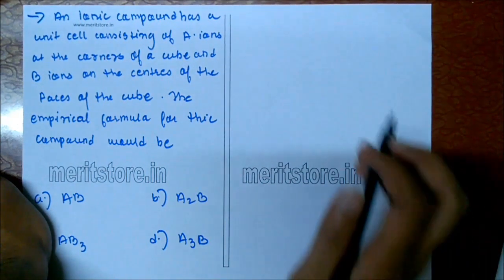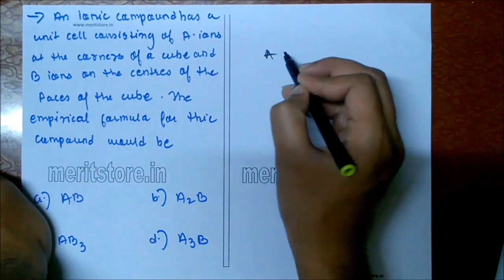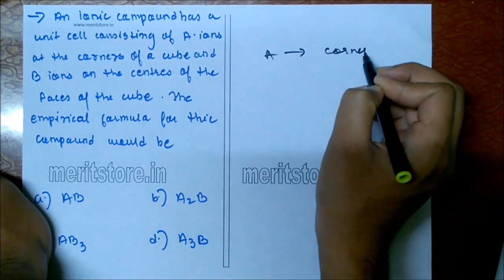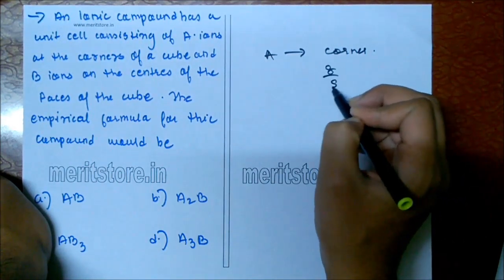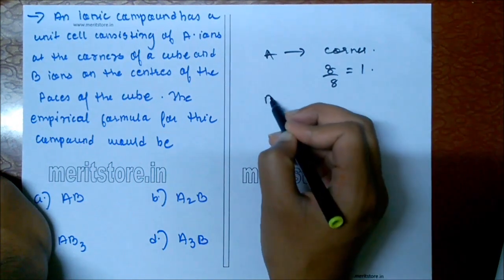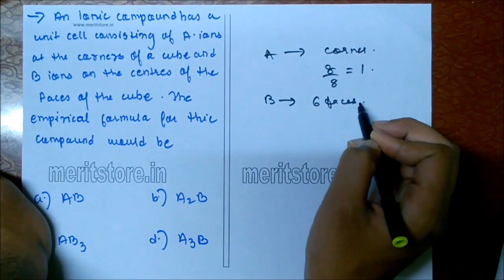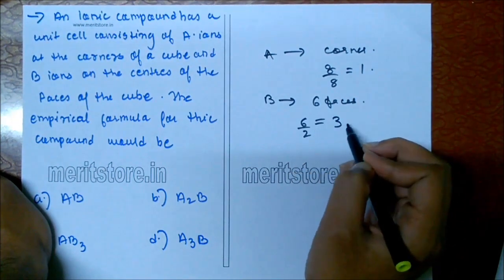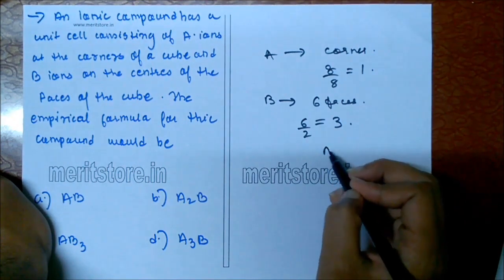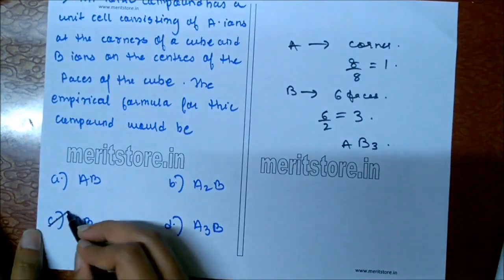The A ions are at the 8 corners of the cube. Therefore, the number of A ions in a unit cell is equal to 8 by 8, which is equal to 1. B ions are at the face centers, so there are 6 faces. Therefore, each is shared by 2 unit cells, so 6 by 2, which is equal to 3. Thus, the formula becomes A B thrice. So, option C is the correct option.